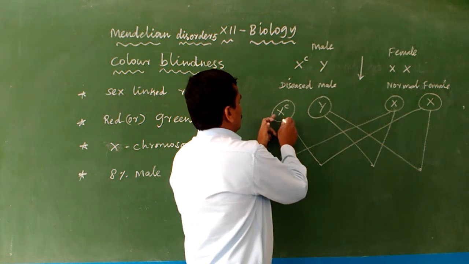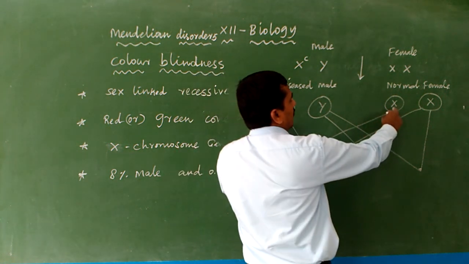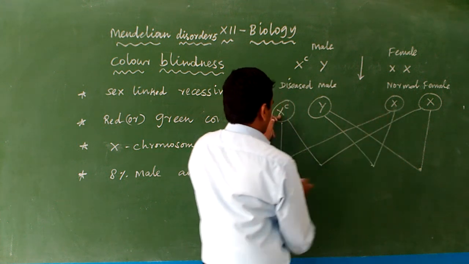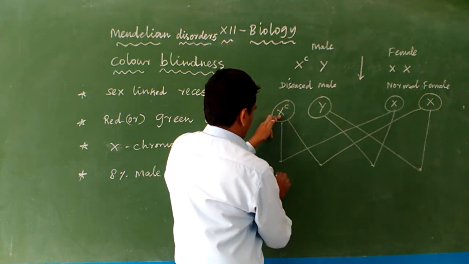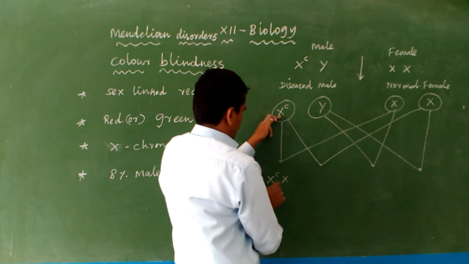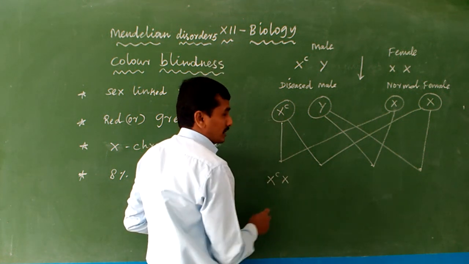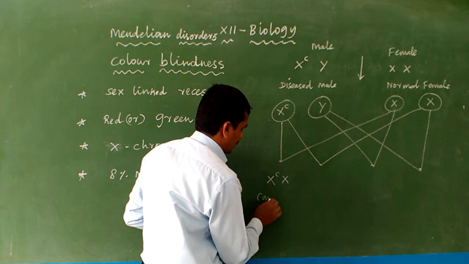The X chromosome sperm fuses with the X chromosome egg, giving XXC. XX means female. This is a carrier female.